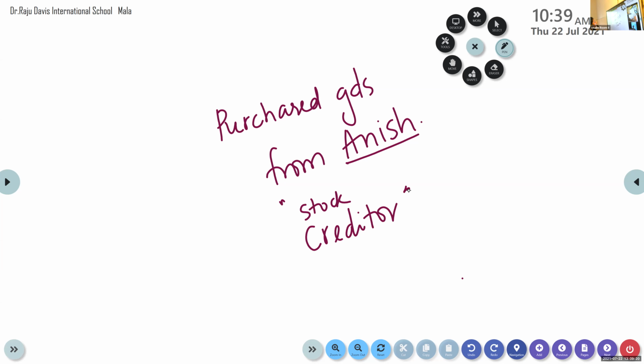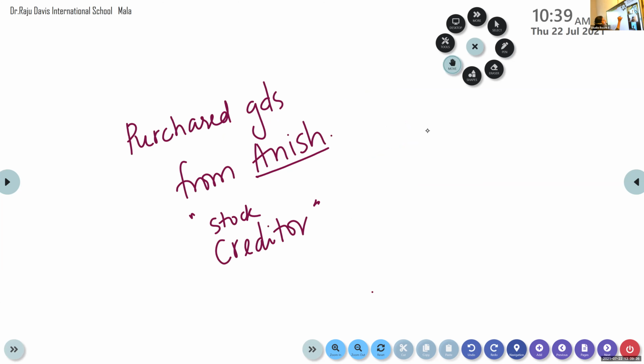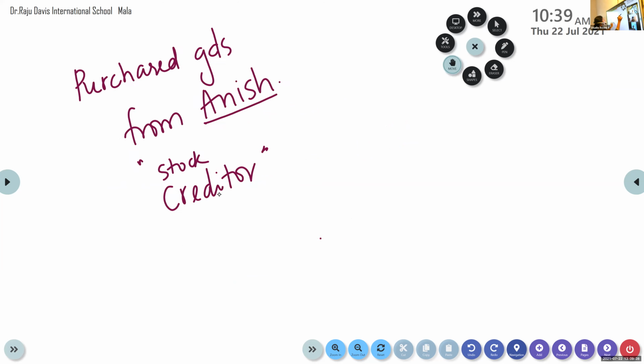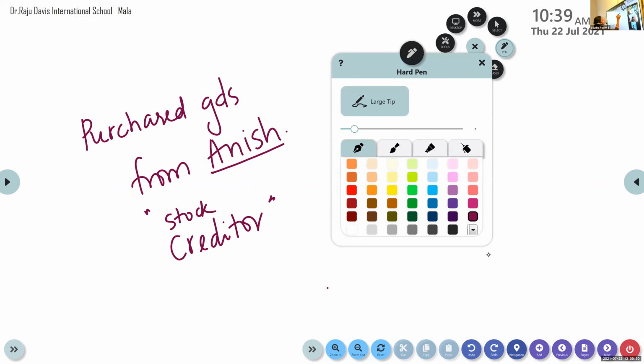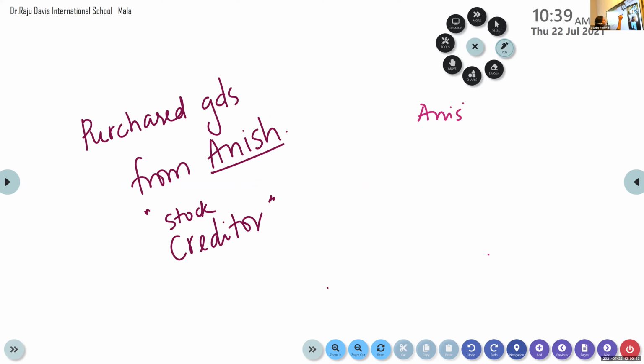Now I am going to prepare the creditor. Here we have the name Anish. So I am going to prepare Anish account. I want to record this. It should come in my book. So in Anish account, there is something I have to record, some information I have to give to Anish. Where will I write this? Whether it is on the left hand side, that is the debit side, or the credit side. Where to write it?